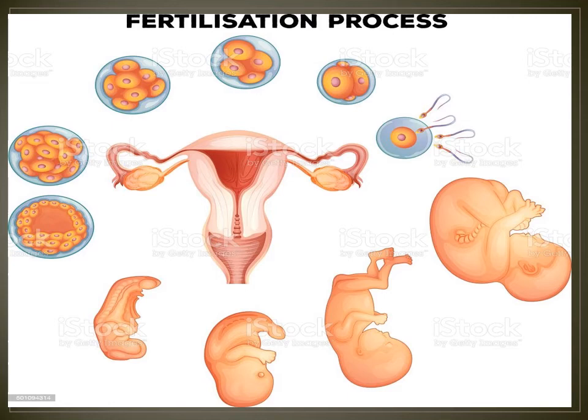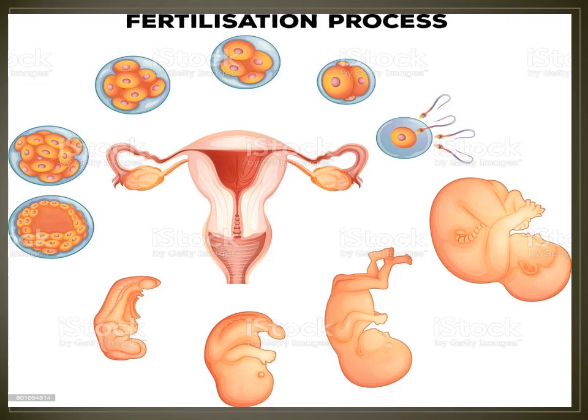The zygote divides. After the zygote, 2 cells, 3 cells, 4 cells, many cells are forming. Then all organs will form, like a small baby. See the picture, baby picture. The placenta is inside, the umbilical cord, the fetus, the amniotic fluid.